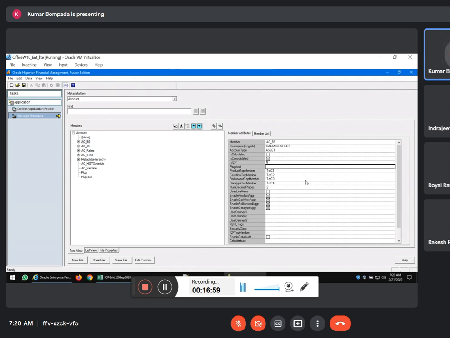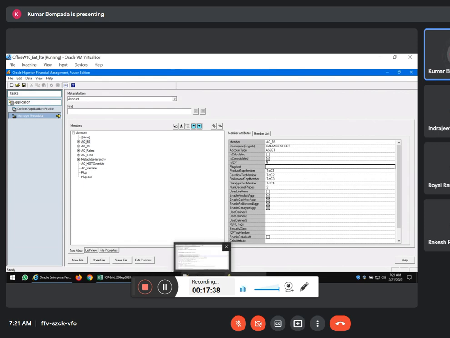So can I have more than one plug account? Yes, but the thumb rule is for one type of transaction we have to give one plug account only. Here one transaction means two individual transactions. Indrajit sales and Ajit purchases, both together will be a single intercompany transaction. Clear? So for one type of transaction we have to use one plug account. I cannot use Indrajit sales with one plug account and Ajit purchases with some other plug account. It won't do anything, right?